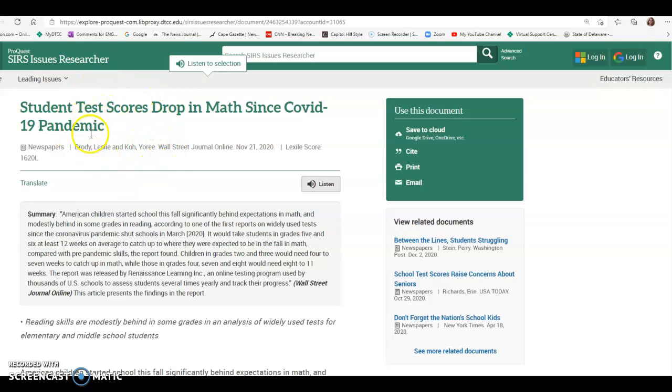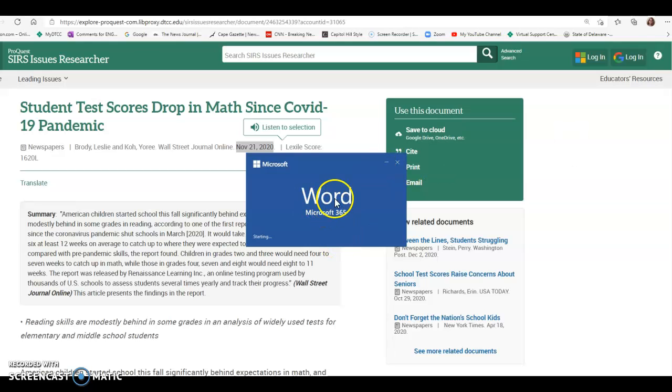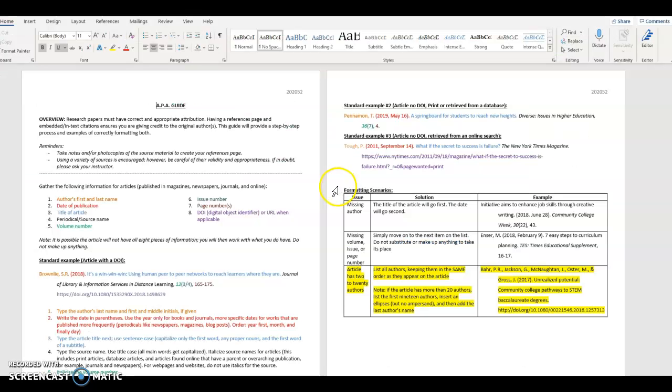So I have the title. This particular article has two authors. And then I have the name of the source, the Wall Street Journal Online, and then the date. So when I use the APA guide, I'm going to follow the model for an article without a DOI or without a URL. So if I pull up my APA guide, I can look at standard example number 2 at the top of the second page.